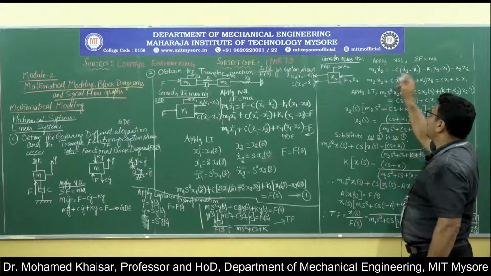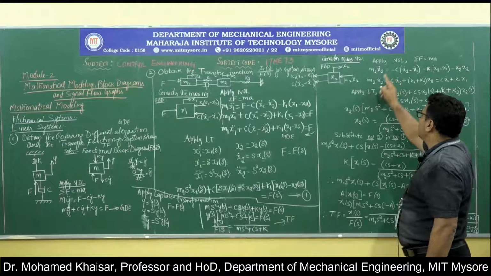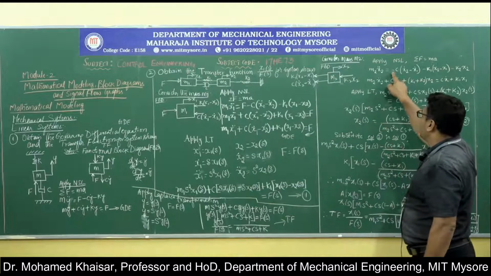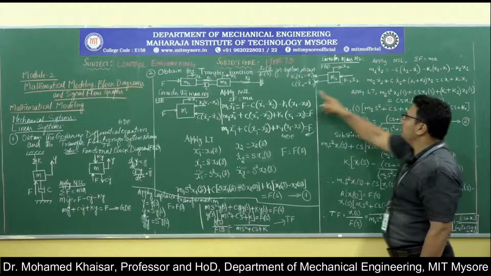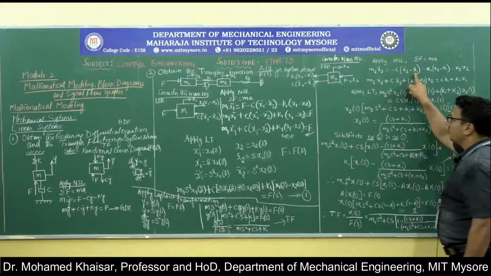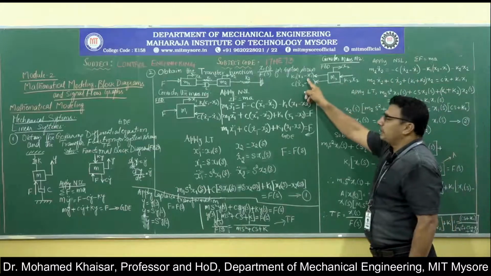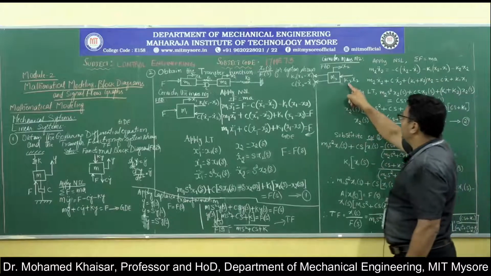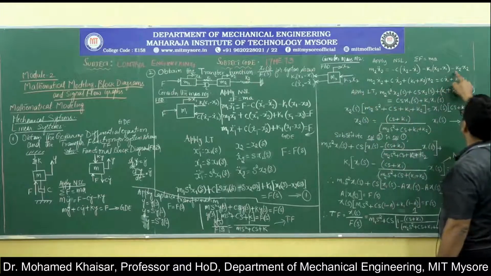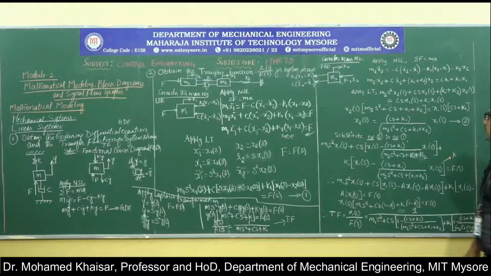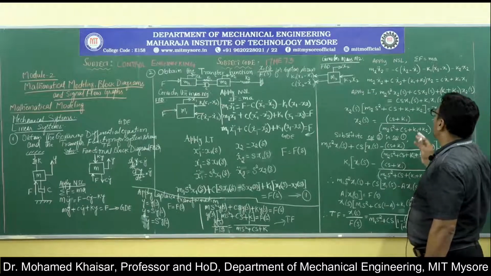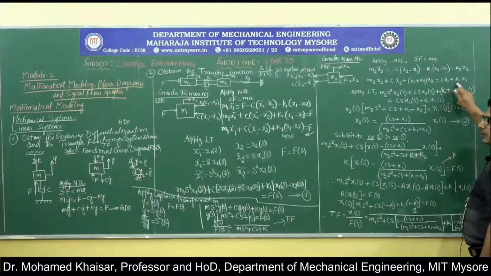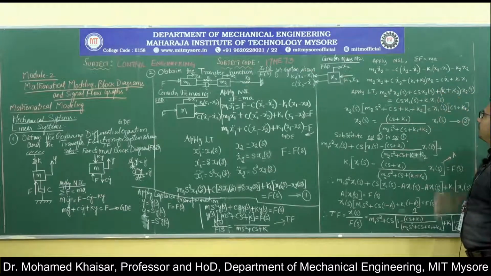That is what we have written here. m2 into x2 double dot is equal to, see, this is the force acting in the opposite direction, so negative sign, minus c into x2 dot minus x1 dot. Then this is also in the opposite direction, therefore minus k1 into x2 minus x1. Then this is also in the opposite direction, therefore minus k2 into x2. Now what we do? We will try to bring all x2 components on one side and retain the x1 components on the other side. This is what we have written here.